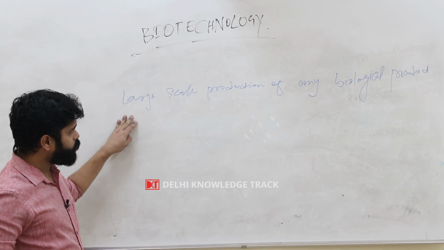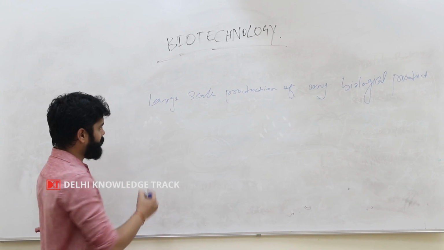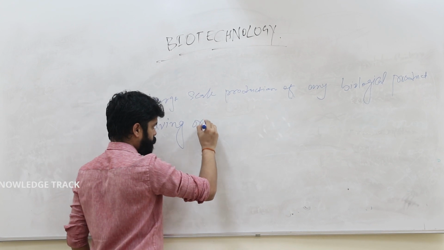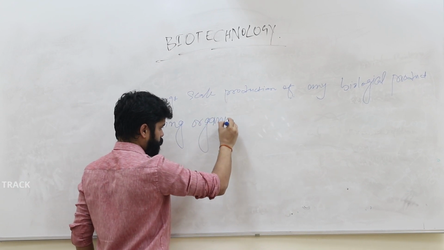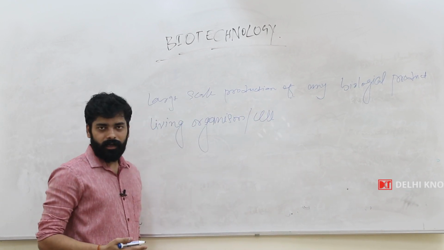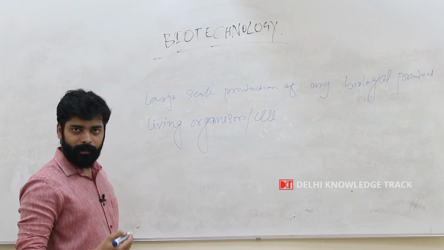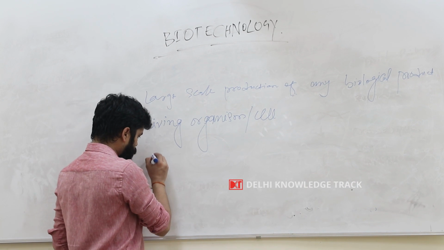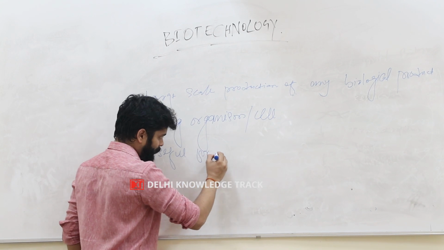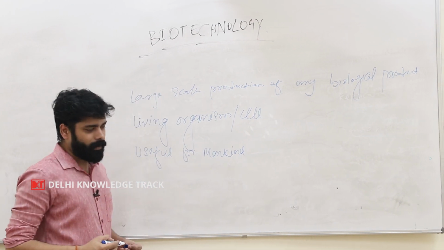In biotechnology we produce any biological product in a large amount, and this biological product is synthesized by using a living organism or cell, as we used E. coli, a bacterial cell, for insulin. This process is done for the betterment of human beings, that is, it should be useful for mankind.